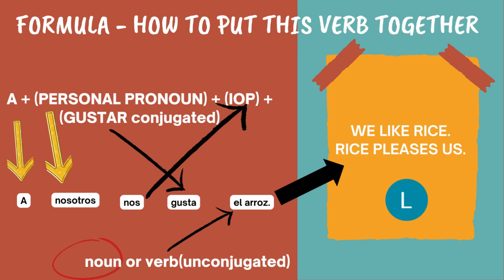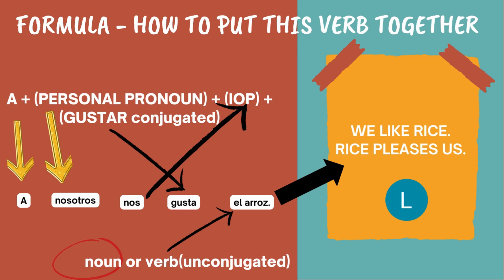So let's take a look at all the arrows and where they're pointing to. A nosotros nos gusta el arroz. That means we like rice. Simple as that. If we do the literal translation, it would really mean rice is pleasing to us, or rice pleases us. Okay, so back to the formula.